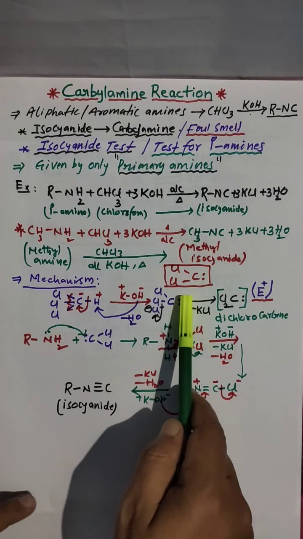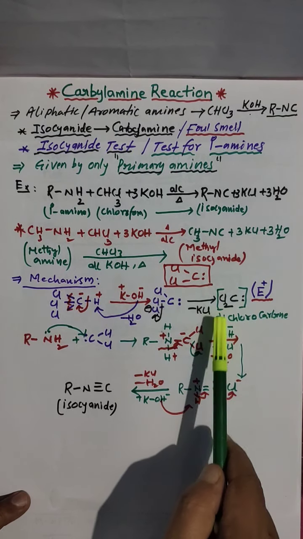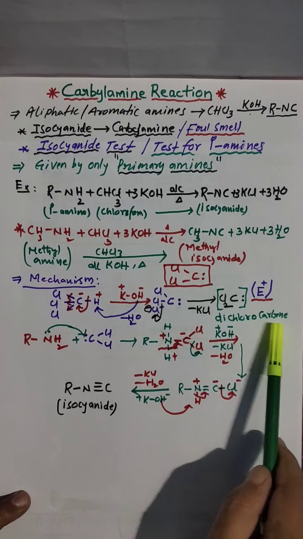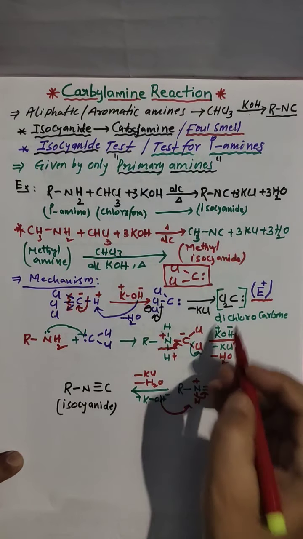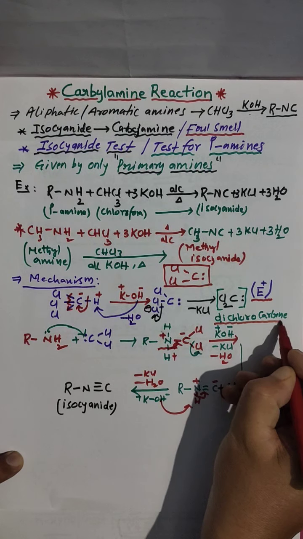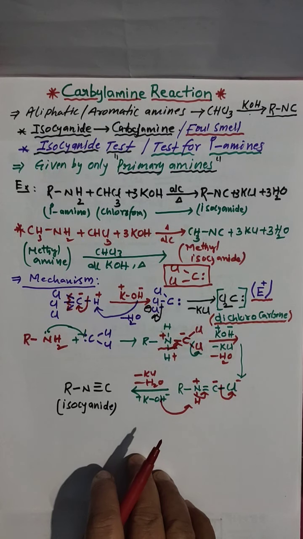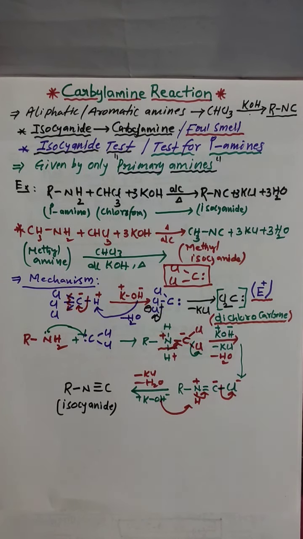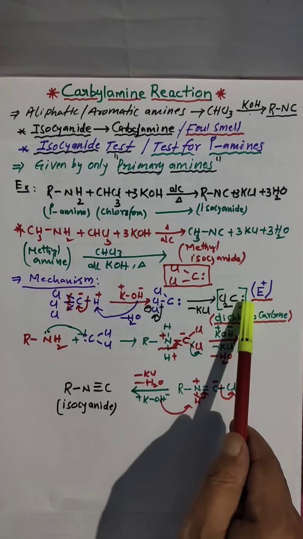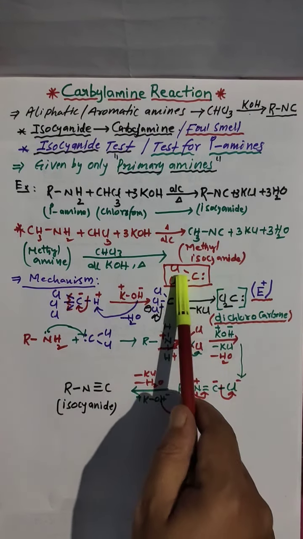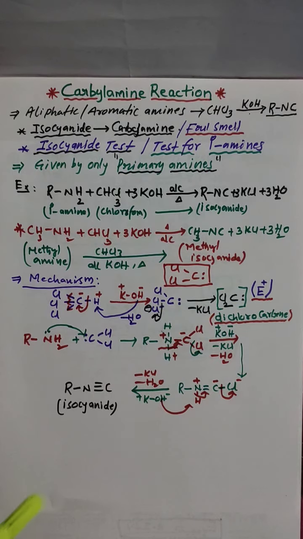And here one thing you have to remember: in the carbylamine test, the intermediate electrophile is dichlorocarbene. Remember this. Dichlorocarbene acts as the electrophile. So this is the main species in this reaction which takes part, and it is an electrophile, not a nucleophile. Generally if a lone pair is there, then we treat it as a nucleophile, but its octet is not completed, that's why it is an electrophile. Clear?